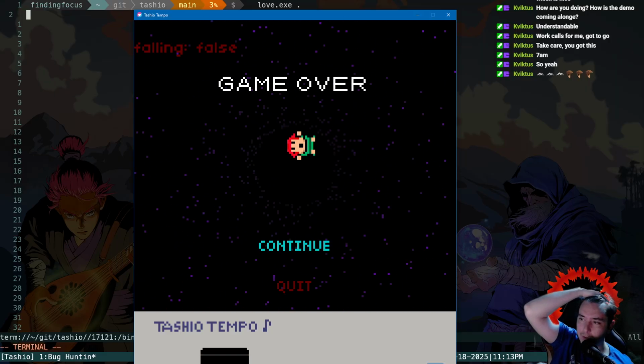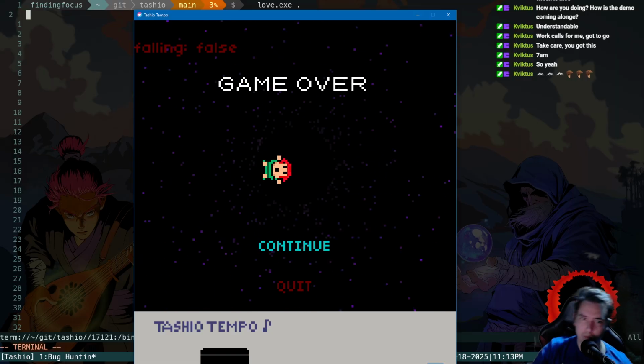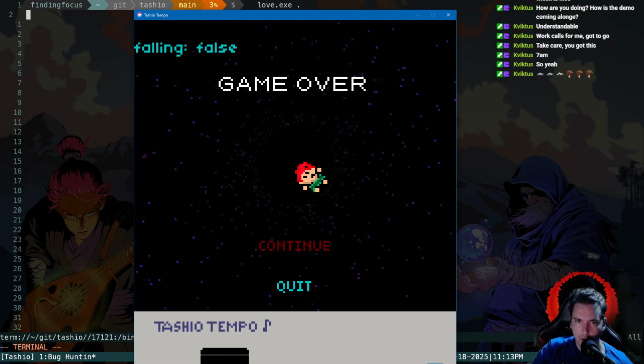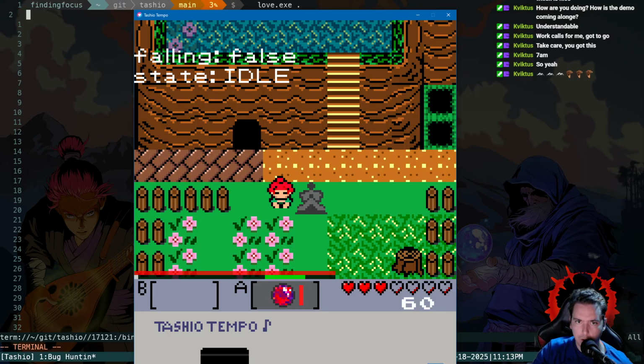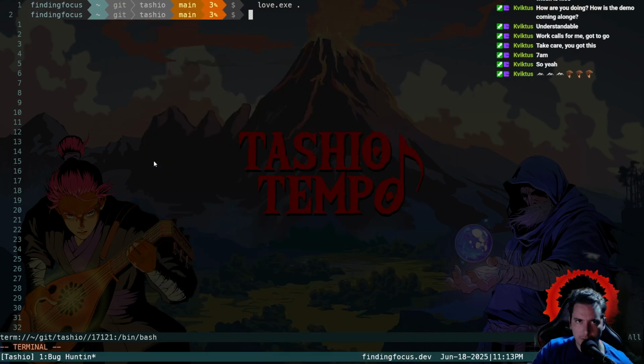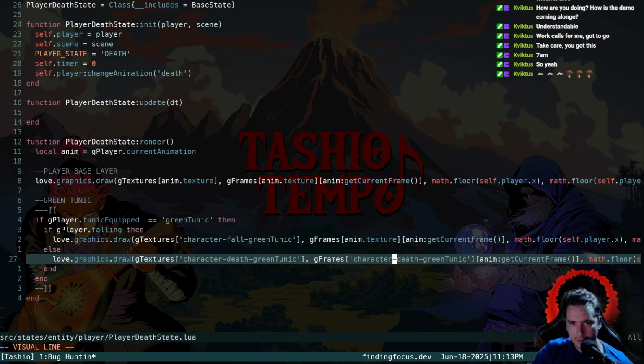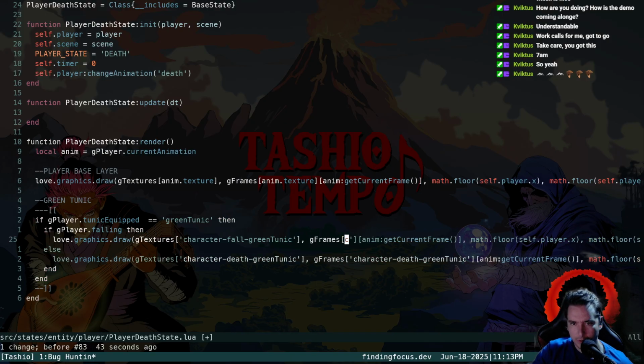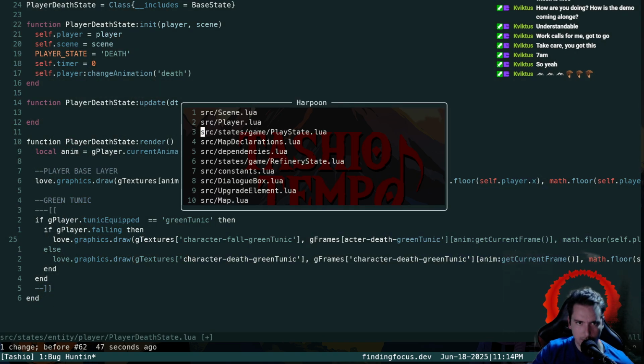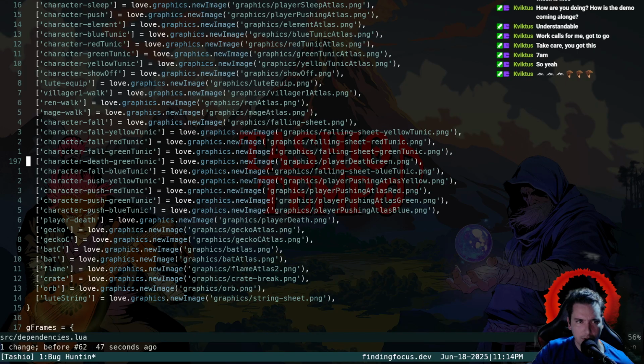Did we type in the quad wrong? Or the texture wrong? Did we really just type in the texture wrong and that's why it was broken? We had this texture of character death green tunic in the G frames.